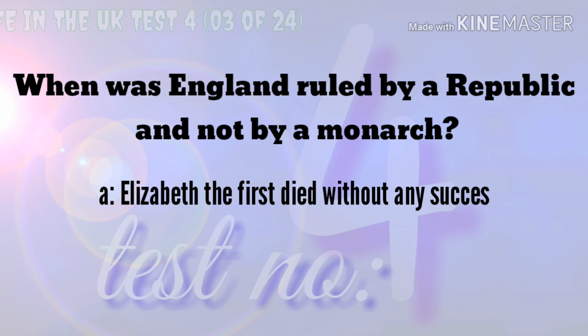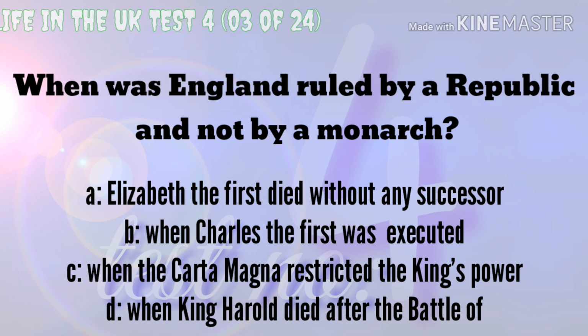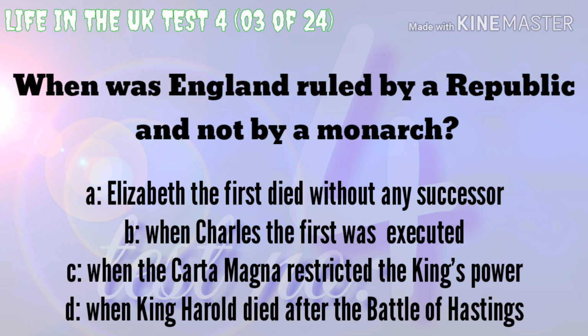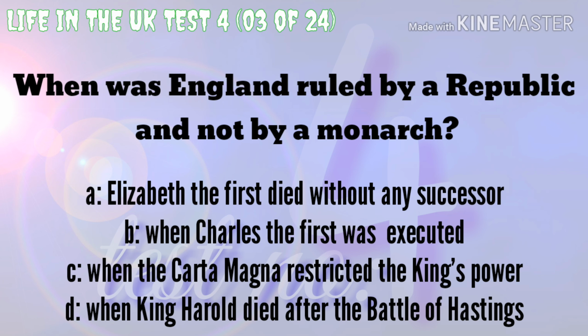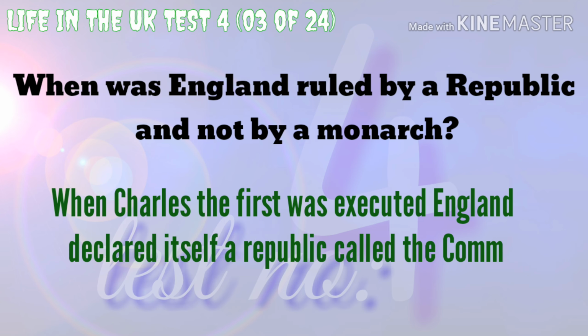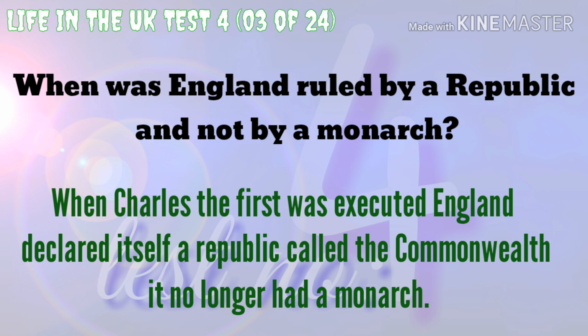When was England ruled by a republic and not by a monarch? When Elizabeth I died without any successor. When Charles I was executed. When the Magna Carta restricted the king's power. Or when King Harold died after the Battle of Hastings. The correct answer is when Charles I was executed. England declared itself a republic called the Commonwealth and no longer had a monarch.